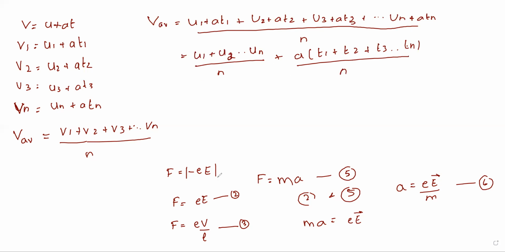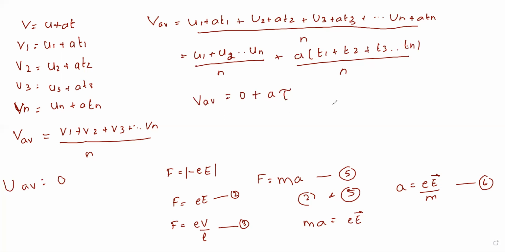Now from this equation, what was that? UAV, we got 0, right? Therefore, this whole thing becomes 0 because u1 plus u2 plus u3, that is average initial velocity, was 0. So this becomes 0. Therefore, V average is equal to 0 plus a, which I will write as it is, and this whole expression can be represented by tau.